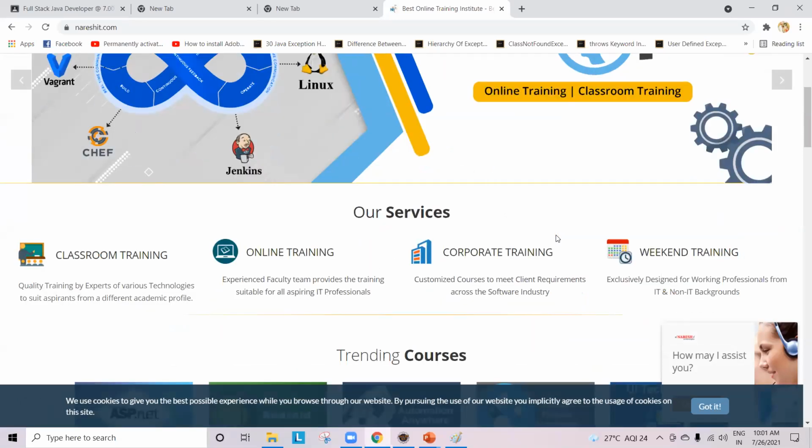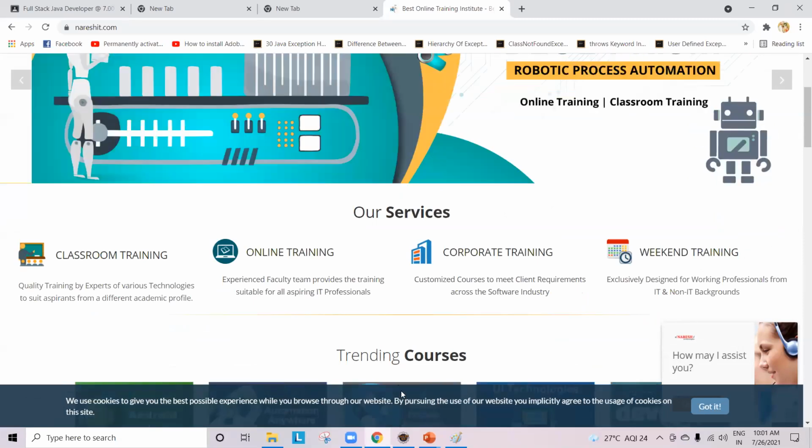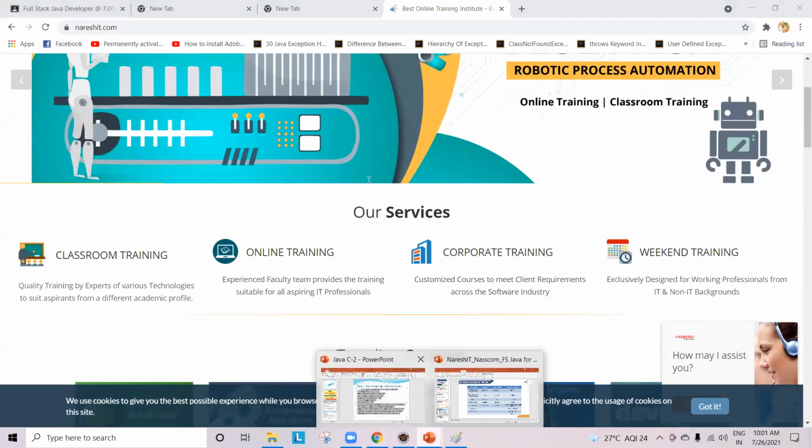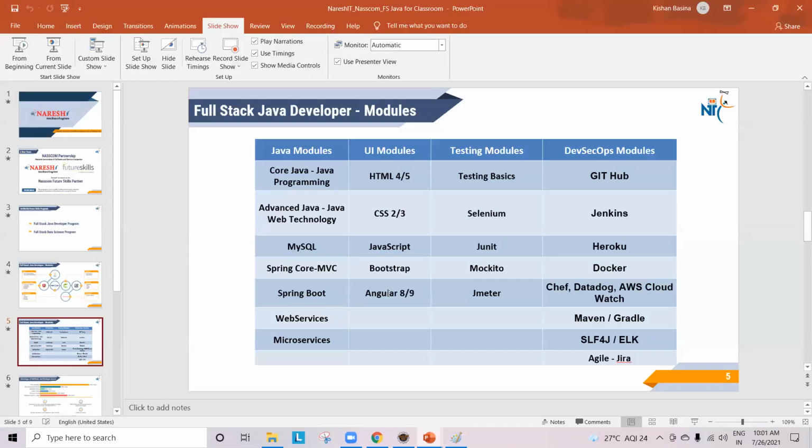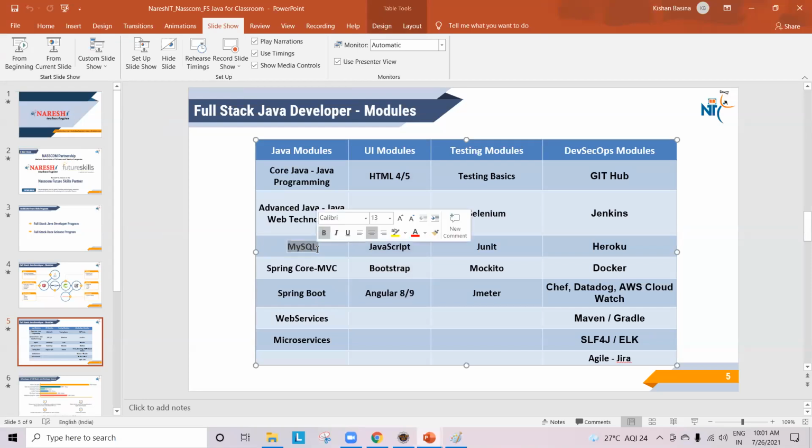So before going to advanced Java, if you have already covered these UI modules and MySQL, means database, guys. Database queries will be there. Am I understandable, guys? Database queries. What is JDBC?